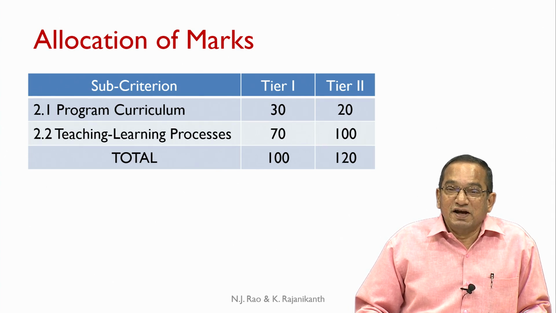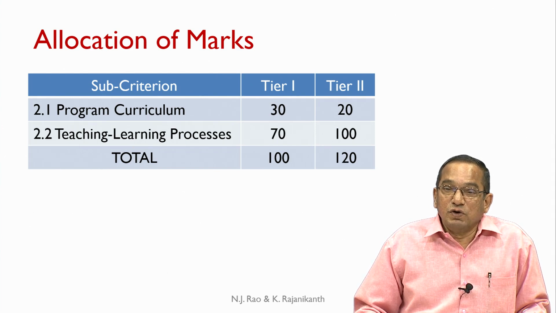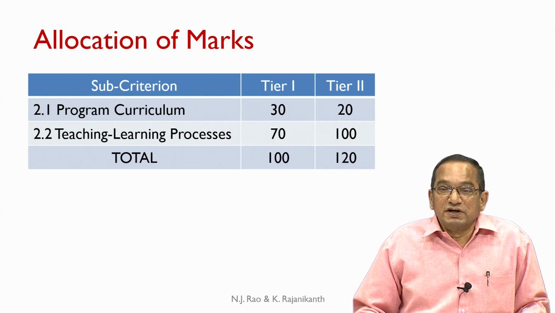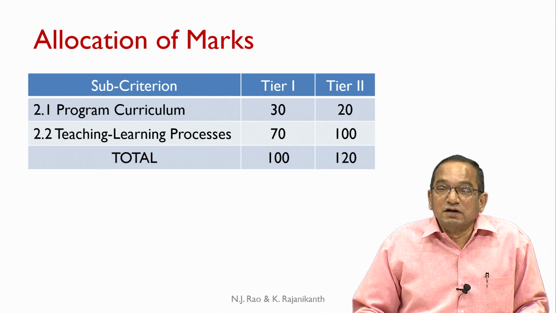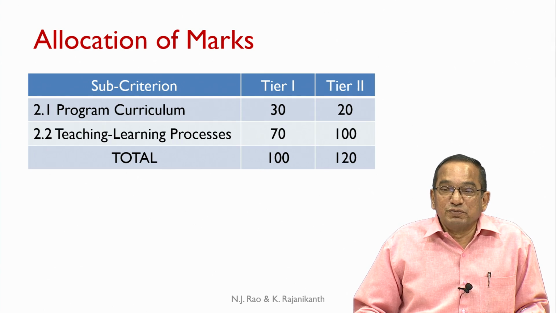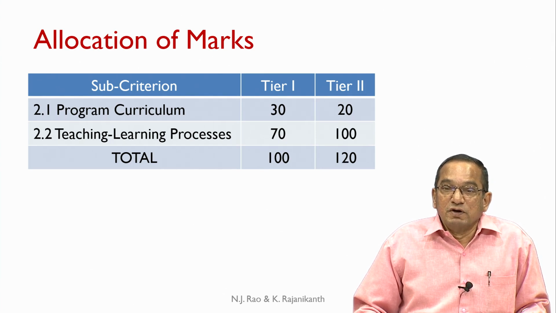Before we proceed, at the outset, it is worth mentioning that NBA requires a fairly large amount of detail to be provided by the department under this criterion. It can be quite a daunting and taxing task for a department to provide all these details, at least if it is going for the accreditation for the first time. However, all the information required is quite logical, related to the criteria, and it requires to be provided by the department.